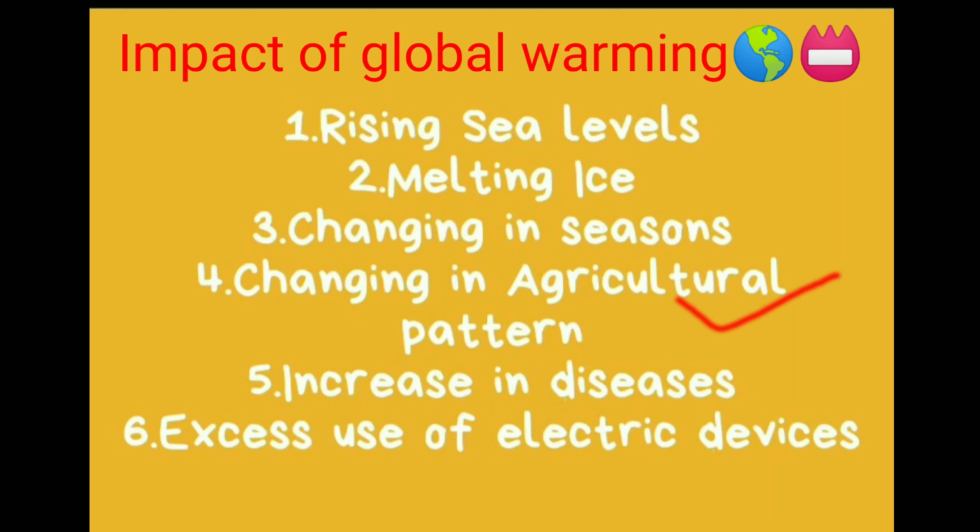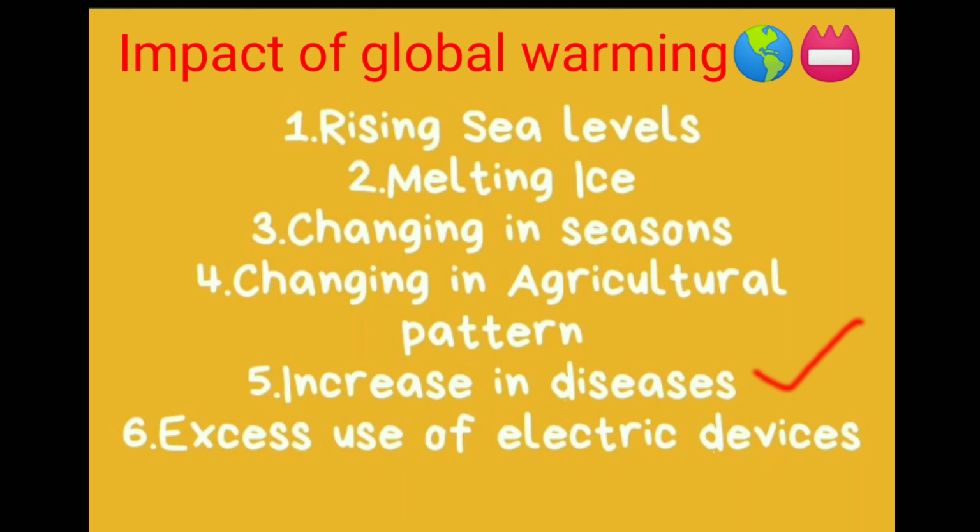So we can say that rising temperature is not in favor of agriculture. It also causes skin and many other diseases, which is our fifth point, increase in diseases. It causes skin cancer, skin allergy, and many types of diseases due to global warming.